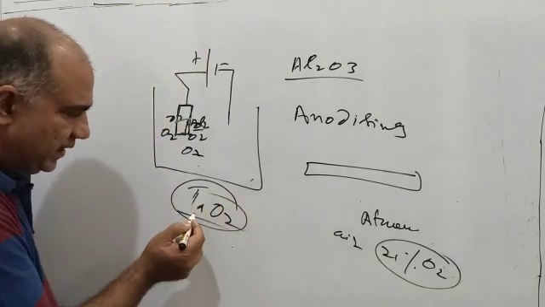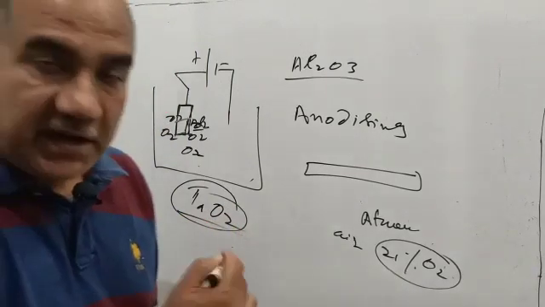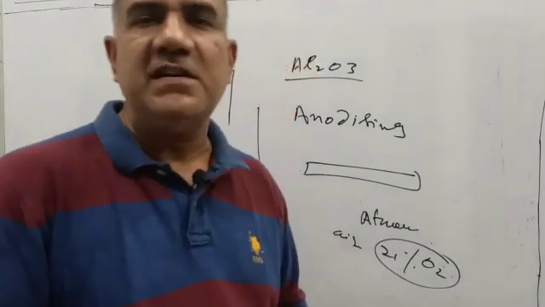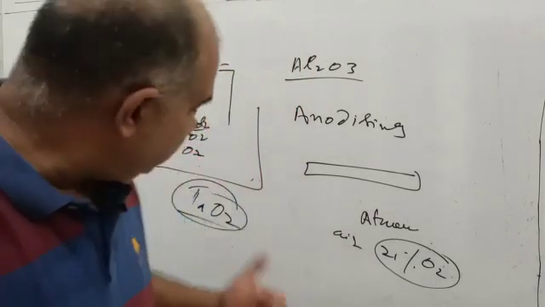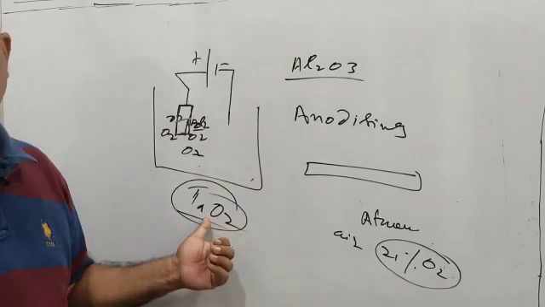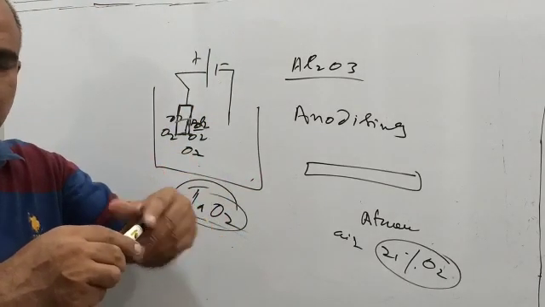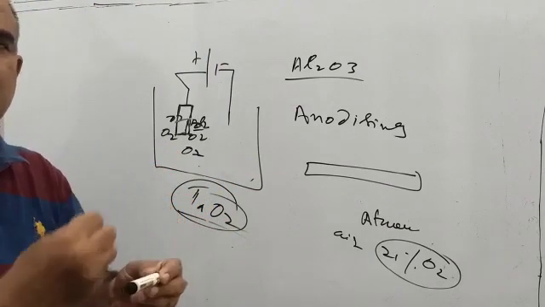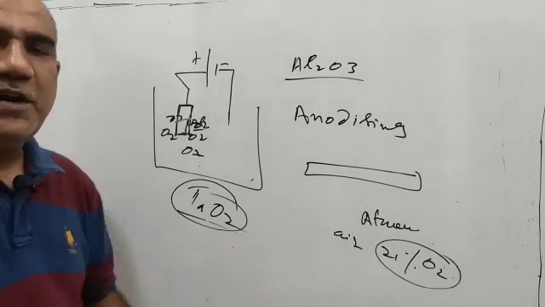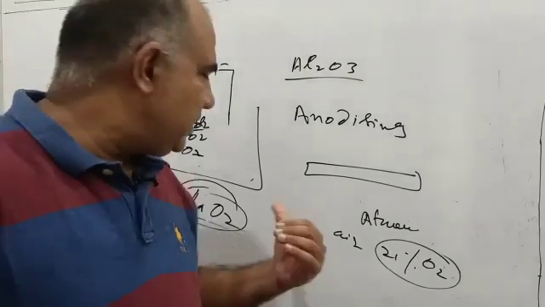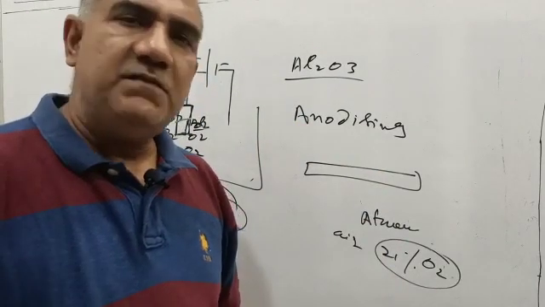The titanium article gets a layer of titanium oxide, and this again is very hard and impervious, and does not allow the titanium surface lying below this titanium oxide to corrode. If a titanium article is there, a titanium oxide layer will be formed, and the underlying surface below this layer will not get corroded further. So in the case of titanium and in the case of aluminum, the corrosion is beneficial. That was all about this.